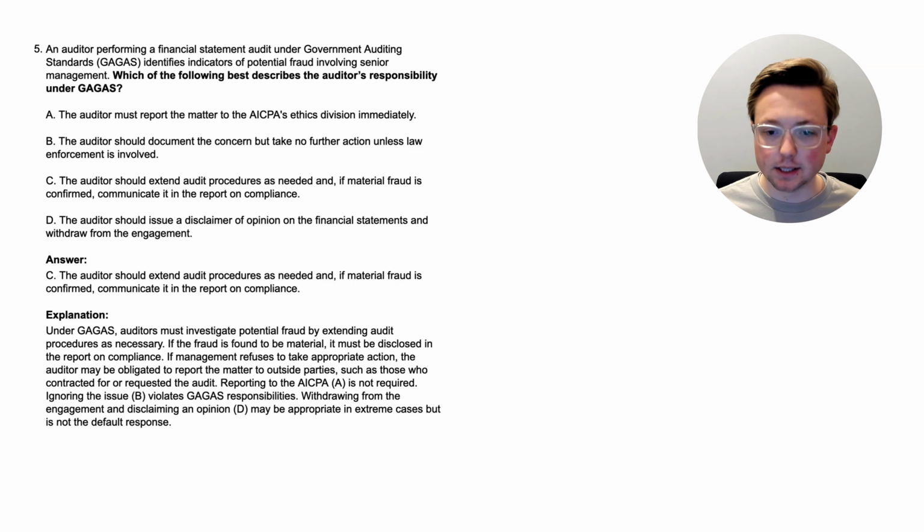Again, the default response is that they are going to extend their audit procedures if needed to make sure whether the fraud is material or not. And then based on that, they might communicate it to other people, or they're at least going to communicate it in the report. Now with that, we learned a lot about government auditing, the few extra responsibilities that there are in these 5 questions.